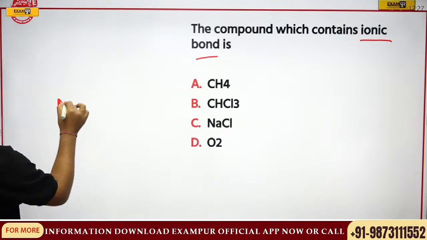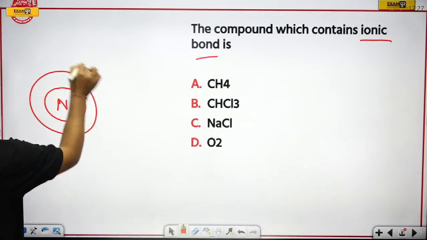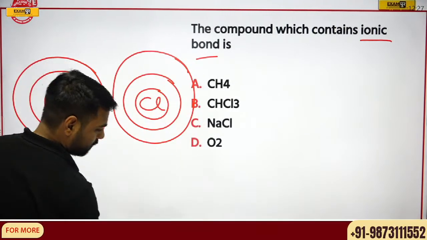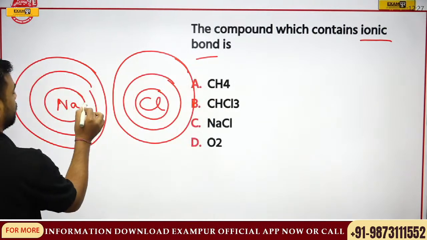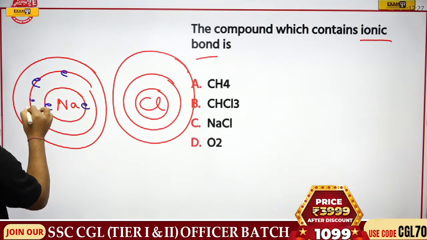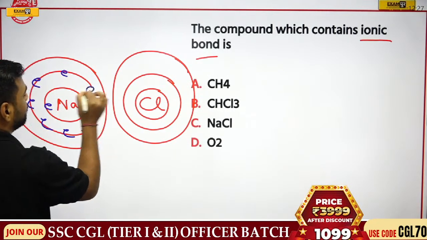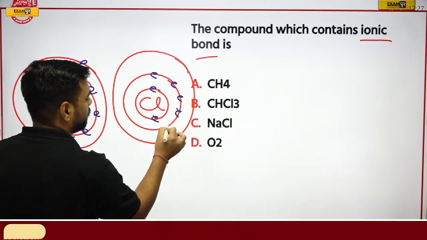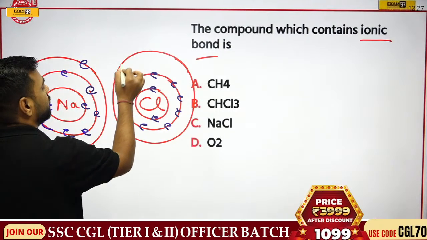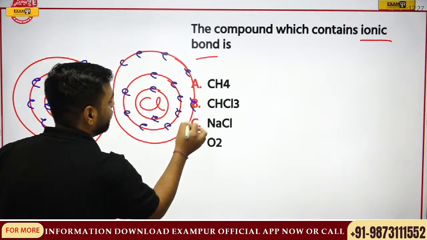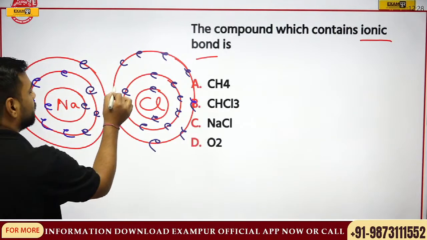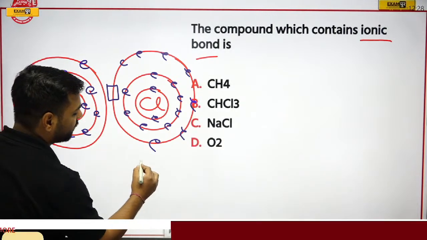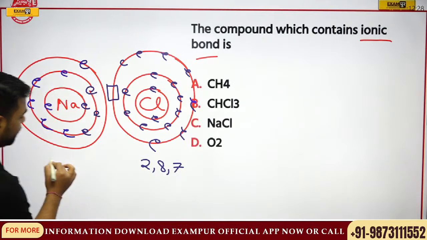So I'll make for sodium here. And then I'll make for chlorine. We'll be using blue color over here. 2 electrons here, 1, 2, 3, 4, 5, 6, 7, 8 here, and 1 here. Then we have 1, 2, 1, 2, 3, 4, 5, 6, 7, 8, and then 1, 2, 3, 4, 5, 6, 7. But here, one electron is lacking. Why? Because we want in the outermost shell, we must have 8 electrons. It was 2, 8, 7 right now, and this was 2, 8, 1.